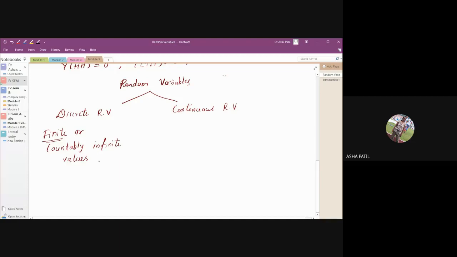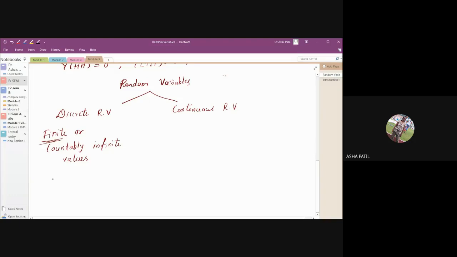I hope you can understand this. Then the random variable is called a discrete random variable. Okay. So when I say tossing of a coin and you are counting the number of heads that appear, you toss a coin and the number of heads appearing are counted. So counting means it is finite.